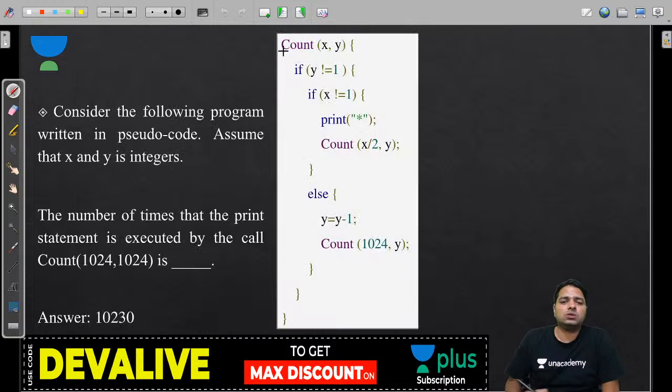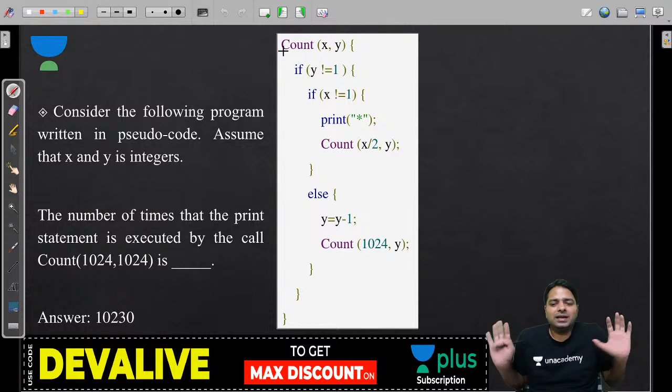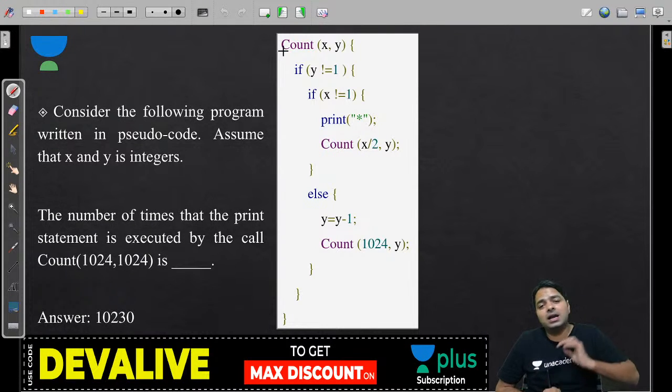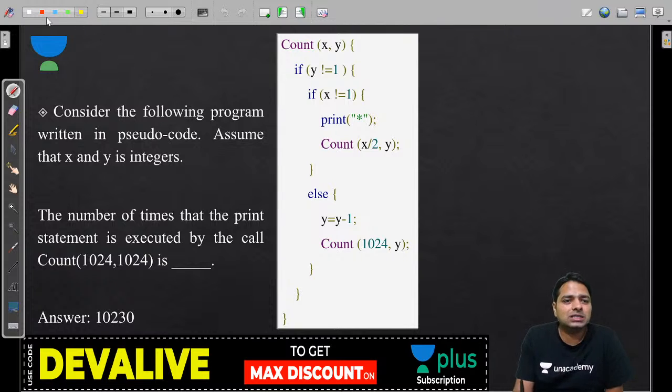Okay, next, GATE 2018. And you know that if you don't understand this program, you really can't solve this question in the exam. It's going to be very, very difficult if you want to execute all the statements in the program. Okay, let's go on. The number of times that the print statement is executed by the call.